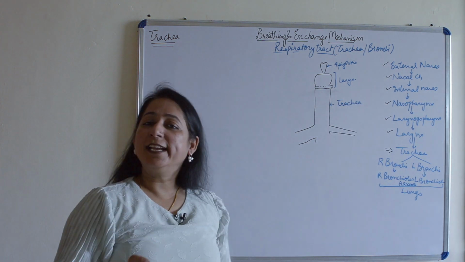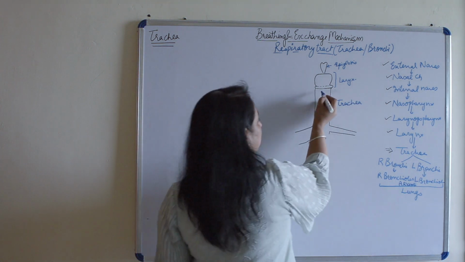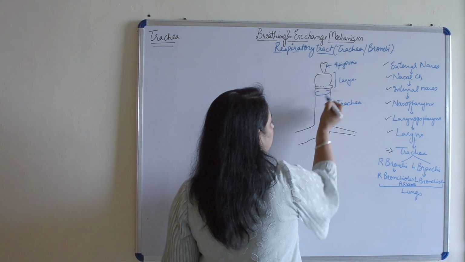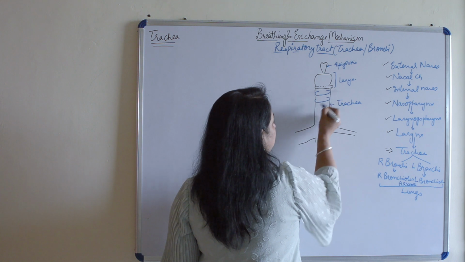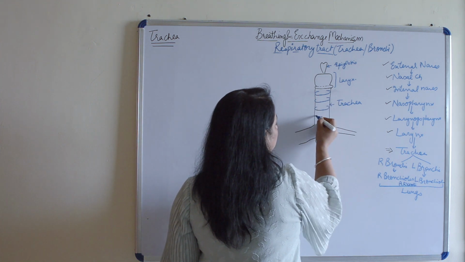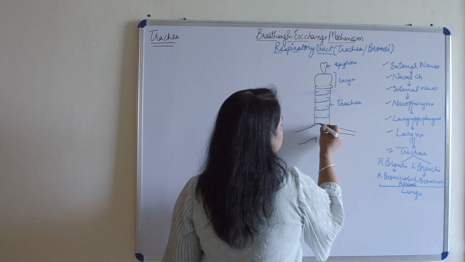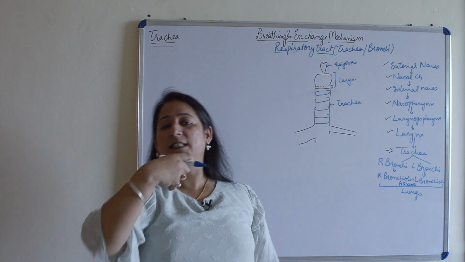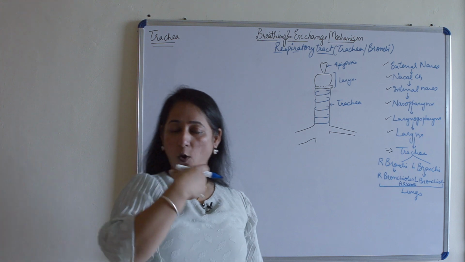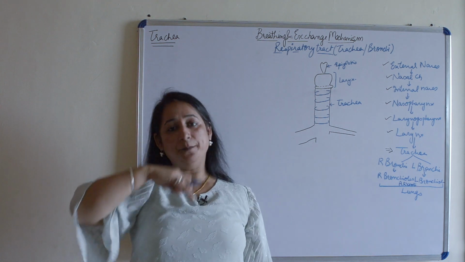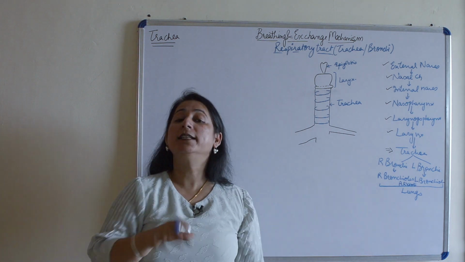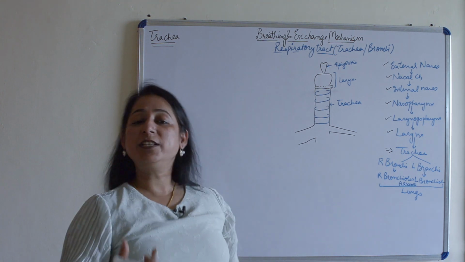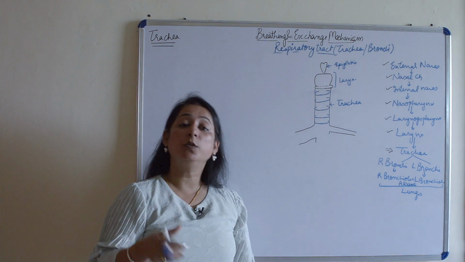trachea. Trachea, also known as windpipe, it is supported by, this we are doing since we were kids, that it is supported by C-shaped cartilaginous rings. Why do we call it C-shaped, not O-shaped? Because it's C-shaped, this cartilaginous ring is present on the front side, and at the back, the trachea is supported by the vertebral column. So these C-shaped cartilaginous rings do not allow the trachea to collapse.